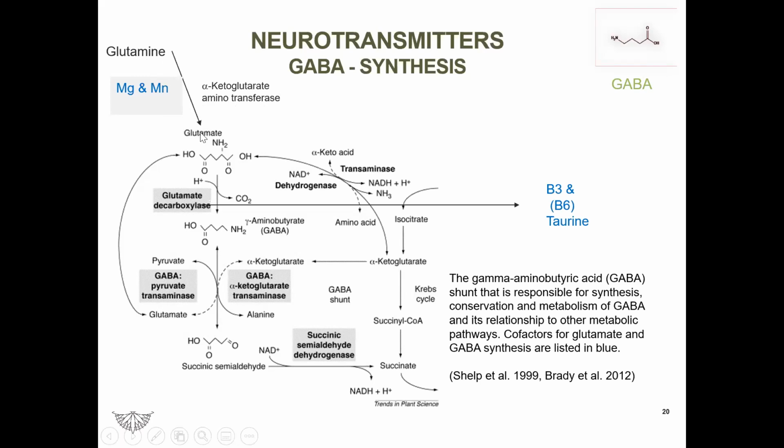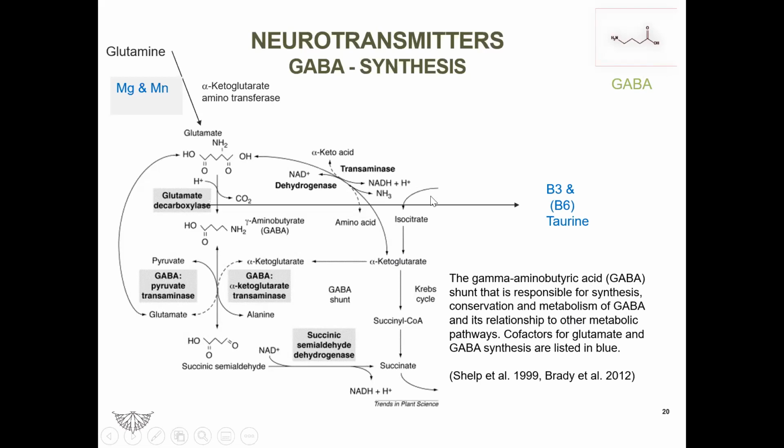Then with the help of glutamate decarboxylase, we make GABA from glutamate. Now, kind of rest of this diagram is showing the conversion or manufacturing of glutamate from the pyruvate cycle or TCA cycle intermediates. Okay? And somewhere you can see it is called as GABA shunt. At some places it is called as glutamine to glutamate cycle.